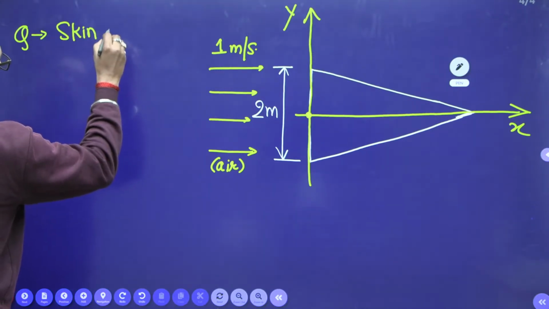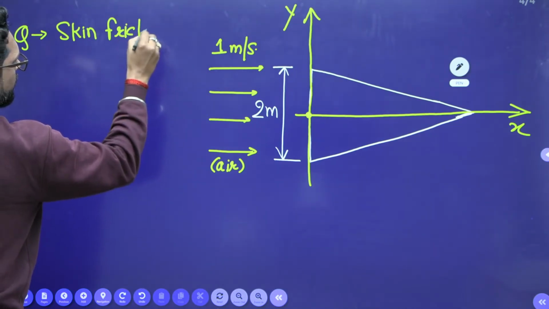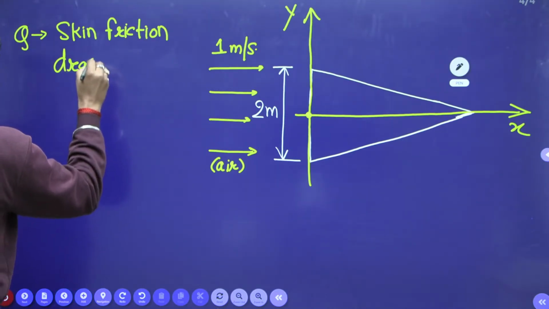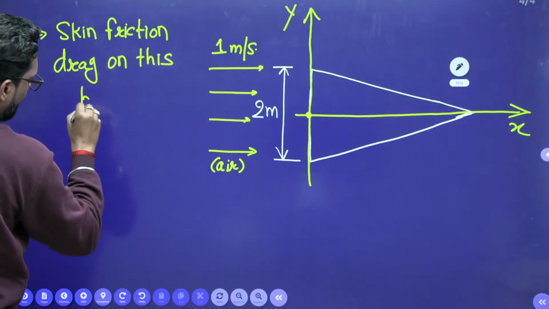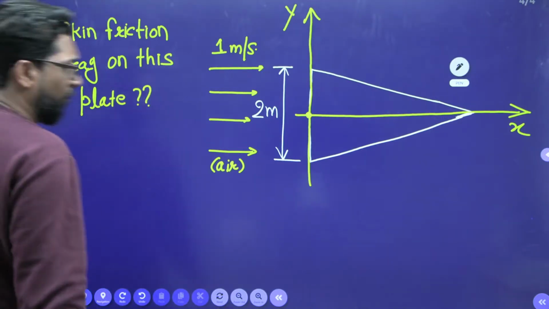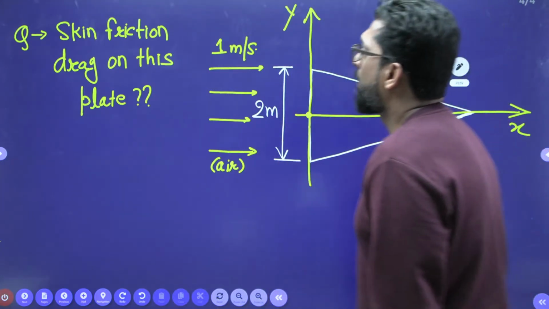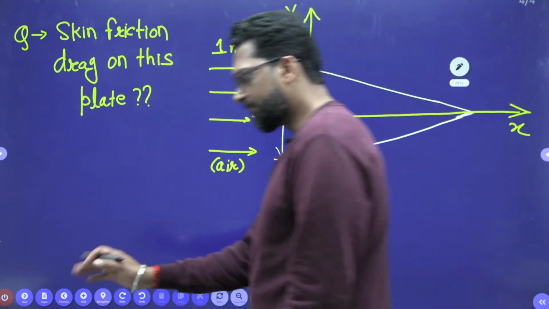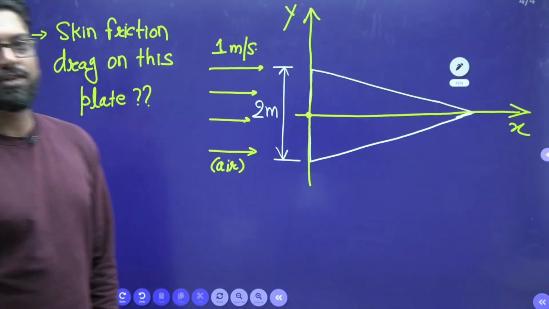Skin friction drag on this plate. Now again, this question is very important for both branches, either mechanical or civil. So you have to find the skin friction drag on the plate. This is given. So how to calculate? This is a very important question.